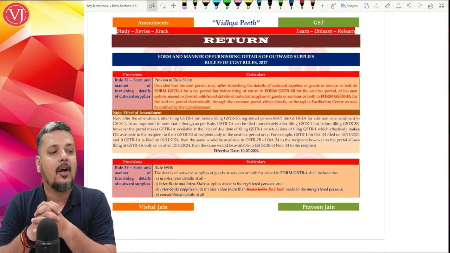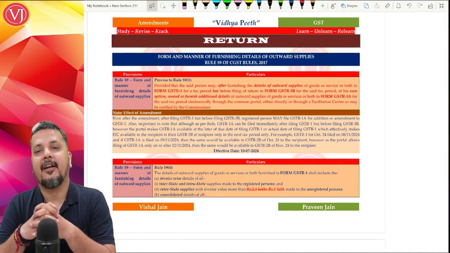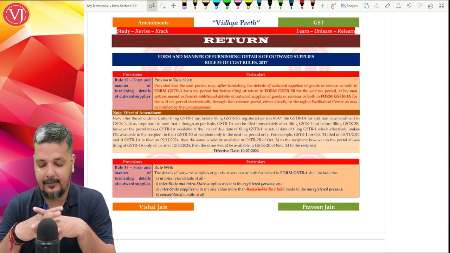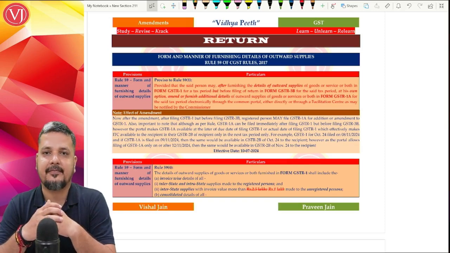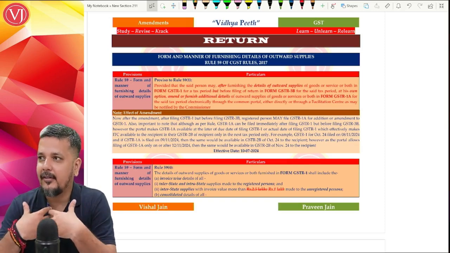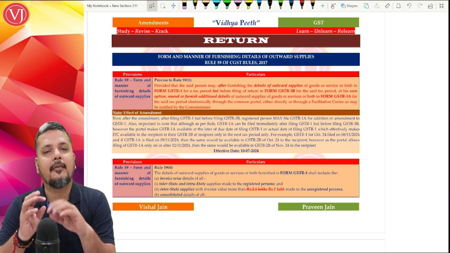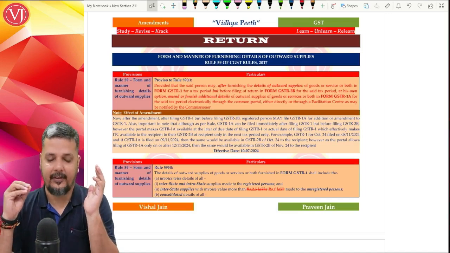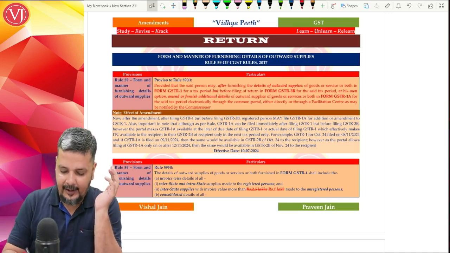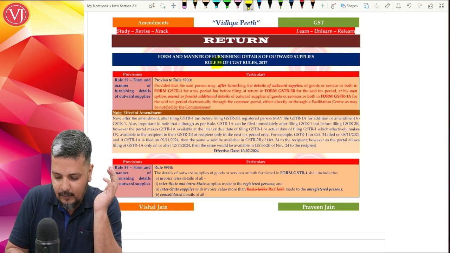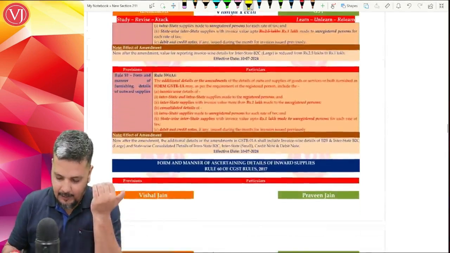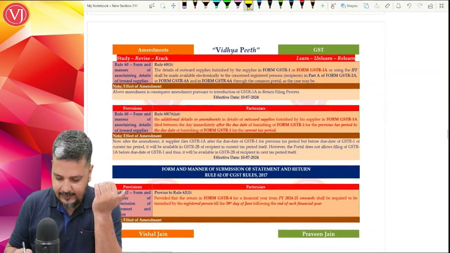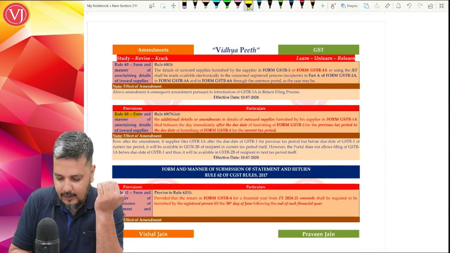Now, talking about an amendment which is having a great impact for this particular exam is your amendment in your return filing chapter. So your return filing chapter has undergone a drastic change in terms of introduction of GSTR 1A. That is what we are trying to understand first. Let us first understand the amendment which has come in your rule 59, which is about filing of your GSTR 1, and the consequent amendment which has come in your rule 60, that is your GSTR 2B.